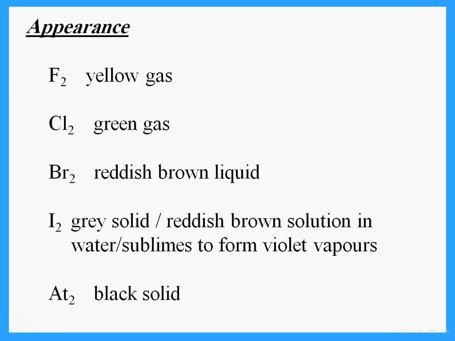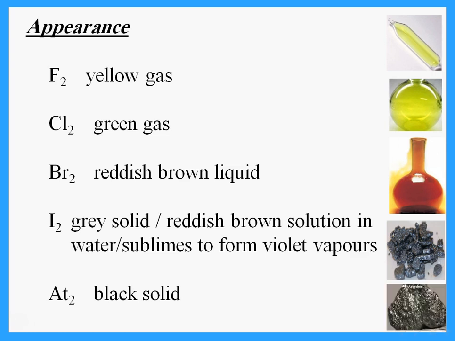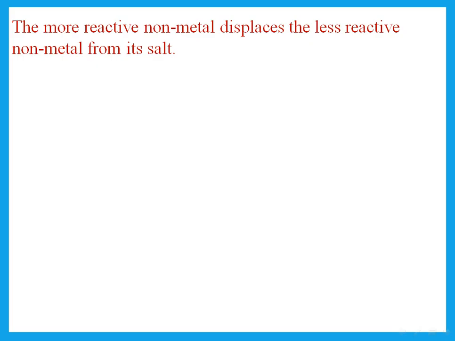Then you're required to know the appearance and the state of each of the halogens. So you should know that fluorine is a yellow gas, chlorine is a green gas, bromine is a reddish brown liquid, iodine is a gray solid. So as we go down, the color gets darker. So if we look at astatine, it would be a black solid.